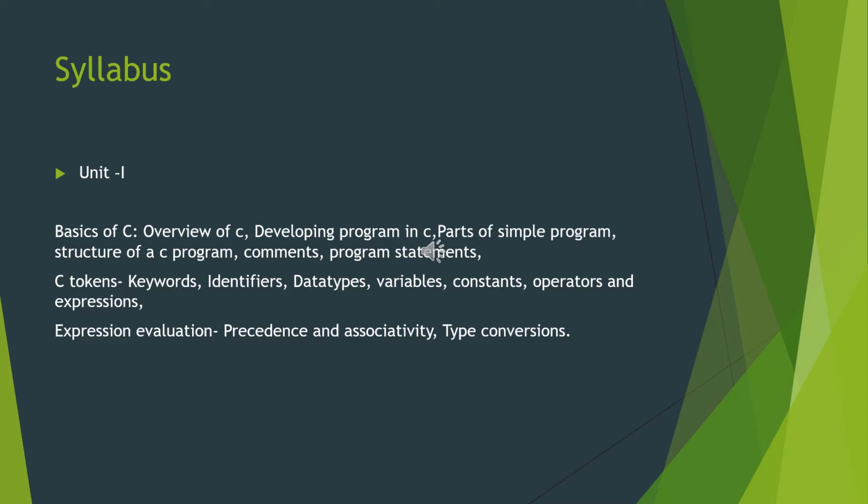In this slide, we have the C Programming Syllabus Unit 1. Here it consists of an overview of C Programming, how to write C Programming, what the introduction of C Programming is, who introduced C Programming, and what the importance of C Programming is. Next, how to write the statements or instructions and how to write the code. This Unit 1 consists of all these components or topics.